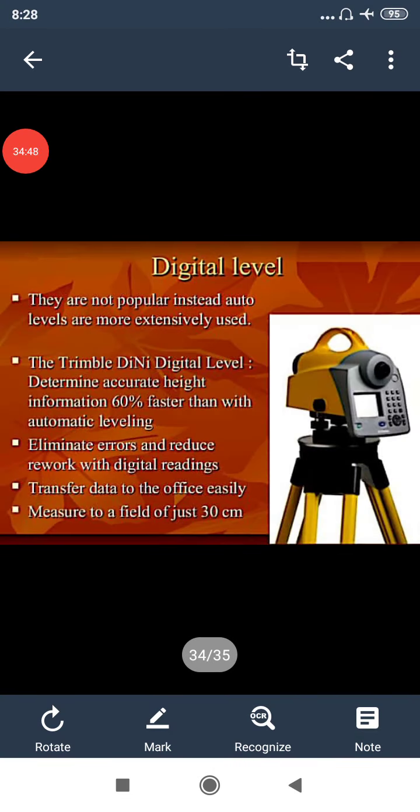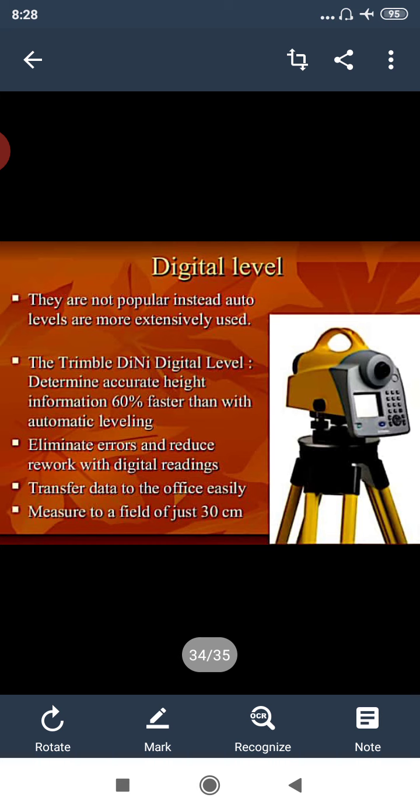And a few more things: they are not as popular as auto levels, because we are going to use auto levels more extensively. The Trimble digital levels determine accurate height information up to 60% faster than the automatic level.